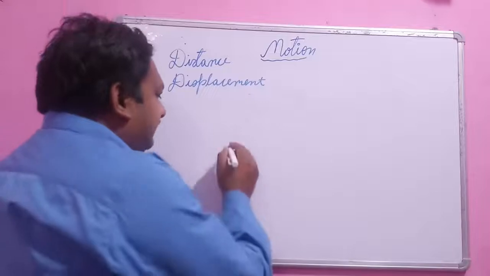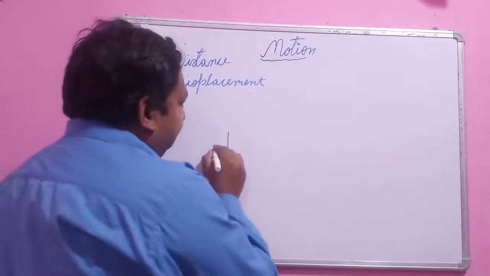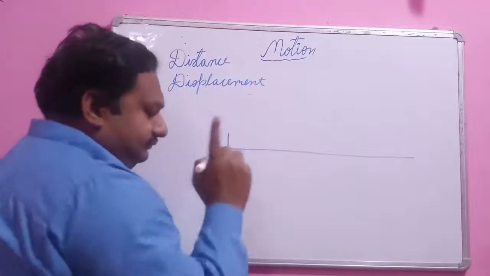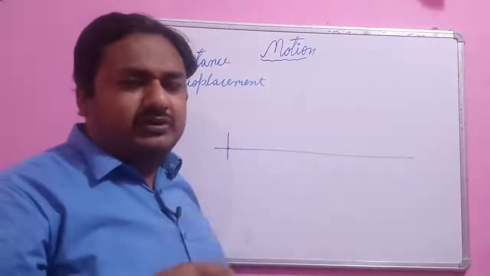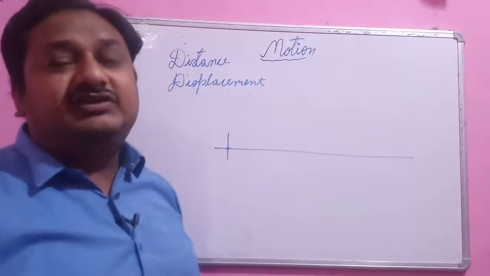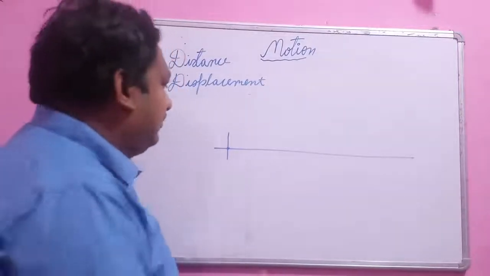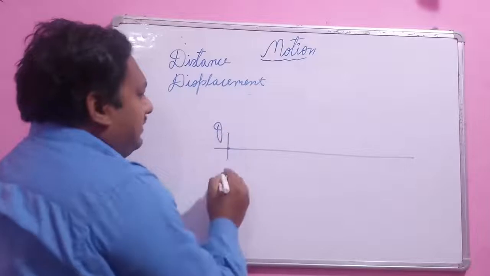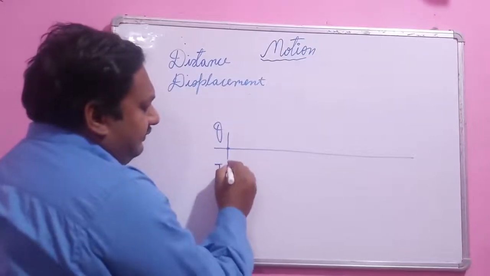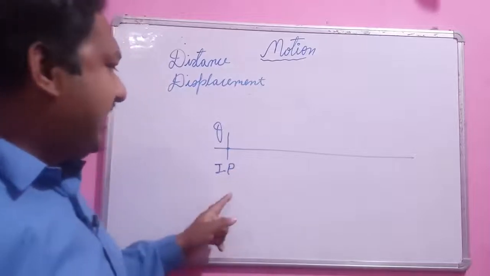Suppose this is the origin. Here I am defining two more terms. The starting position is also known as the initial position of the object. So this is the origin, and the initial position is always at the origin.